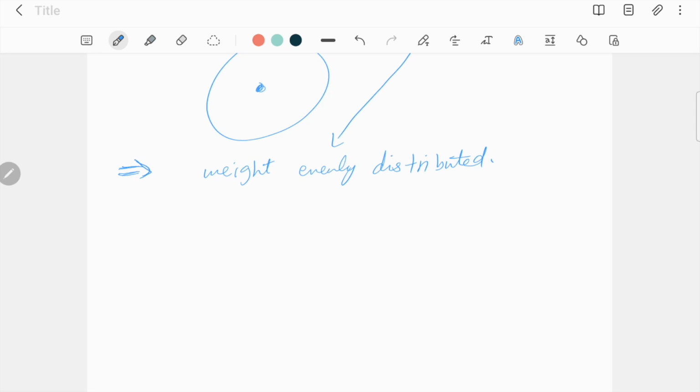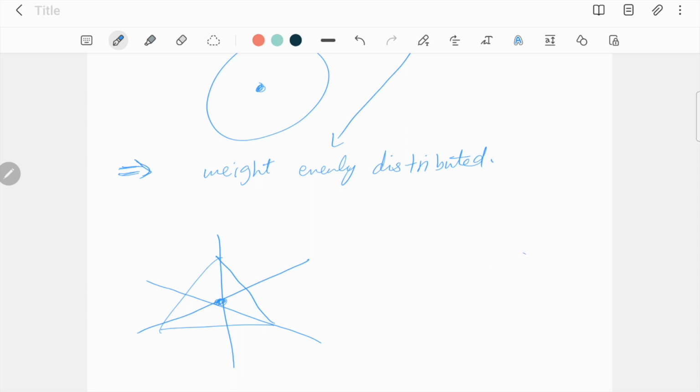A center of gravity is a point from which the weight of the object may be considered to act. All of the weight of an object may be considered to act there. It is very easy to identify the center of gravity of any object. For example, the center of gravity of a uniform triangle would most definitely be the center point of its line of symmetry, which would be somewhere around here.